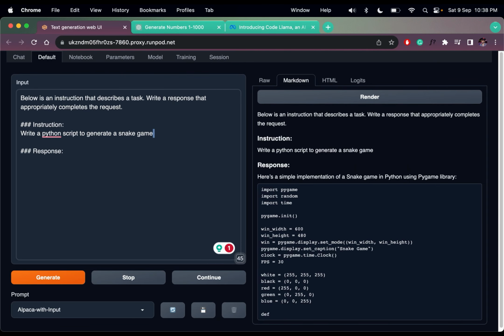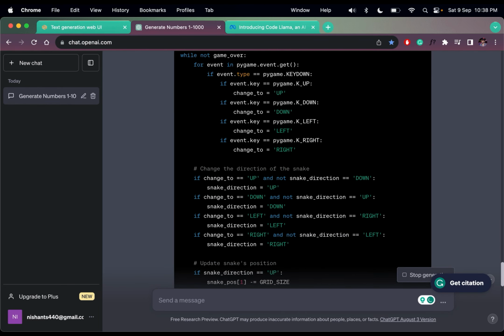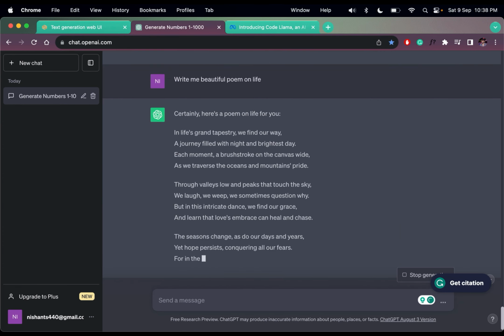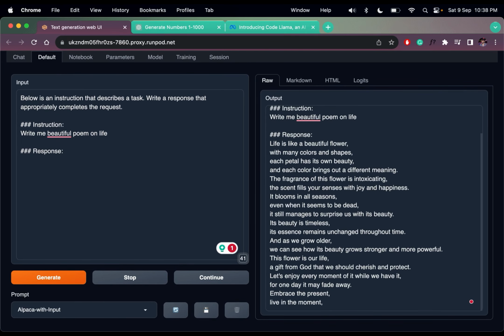We can write a poem as well. Let's try: write me a beautiful poem on life. Copy this, generate it here, and generate it here as well. What will happen? Let's see. Life is a grand tapestry, and so on.